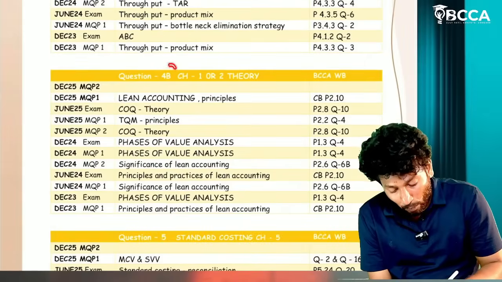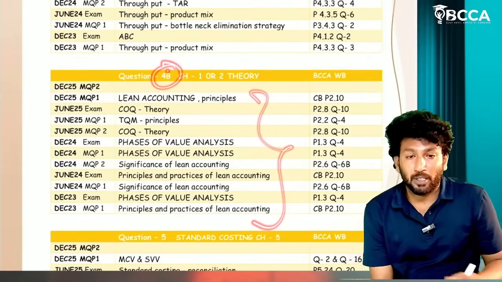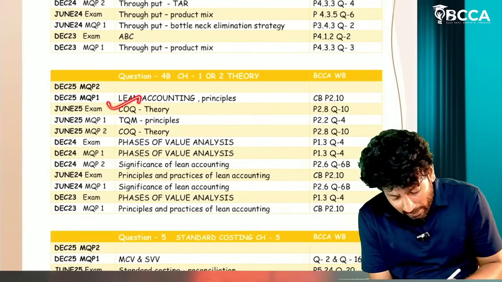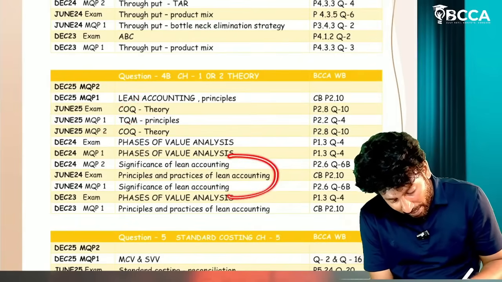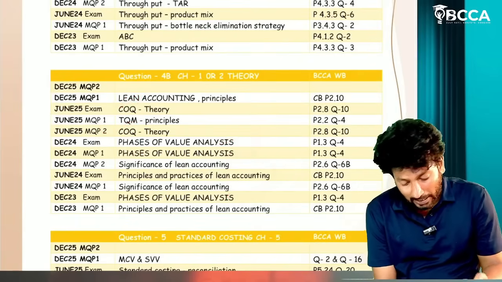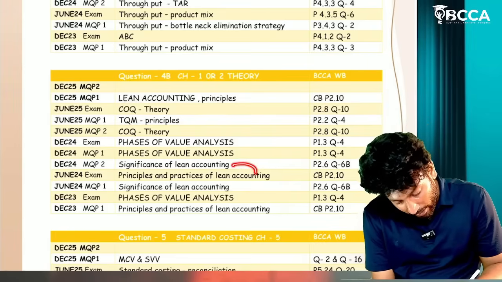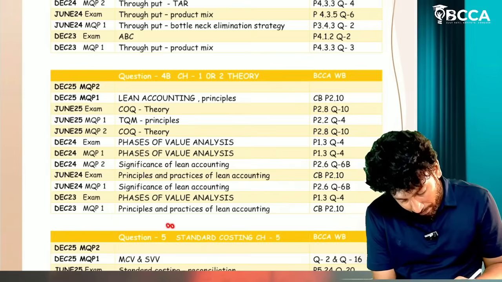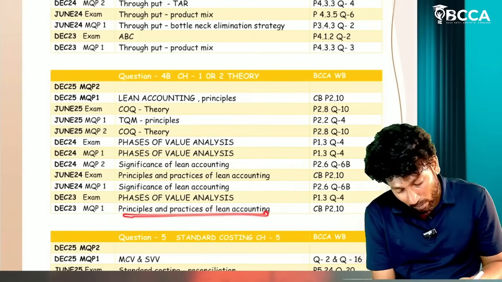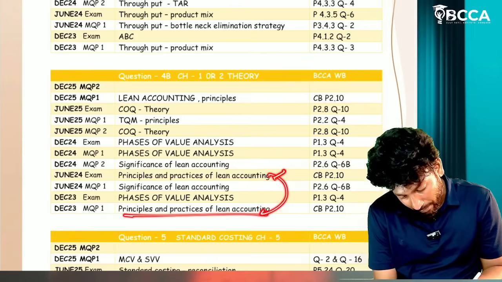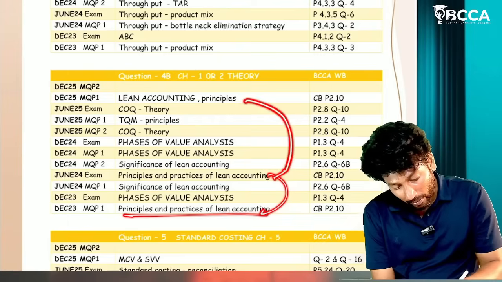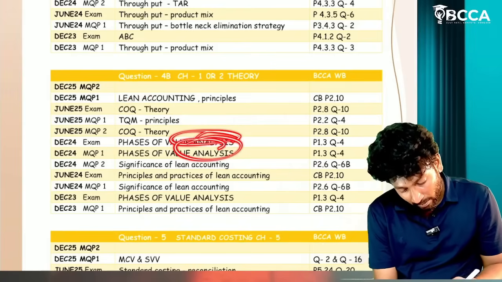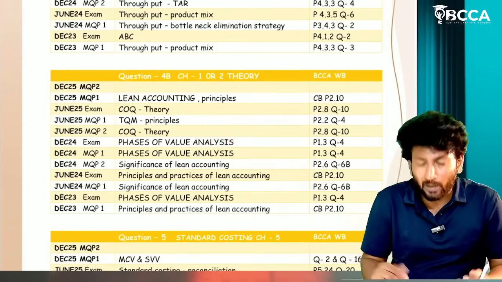Okay, for question 4B, here we have theoretical concepts. If you observe, theoretical concepts are being repeated. Cost of quality theory two times, phases of value chain and value analysis three times, significance of lean accounting two times, TQM principles, and principles and practices of lean accounting. Lean accounting concept was repeated two times. COQ, phases of value chain. So these are repeated questions.